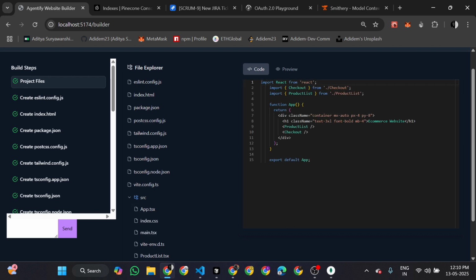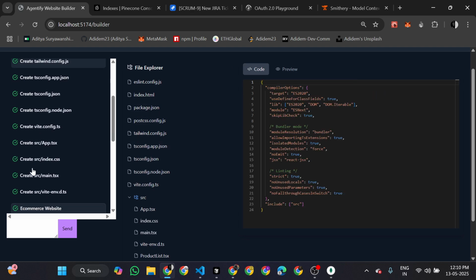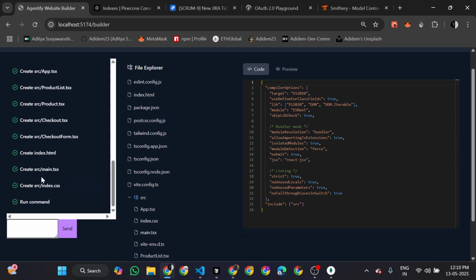So you can see here, it has created the code for you, the config for you, as well as all the things which are there. You can also see the steps, and you can modify the things which are out there. You can also give a prompt to modify them. So this is the website builder, and it mimics the thing from bolt.new. You know the bolt.new platform. bolt.new is a similar kind of thing to this. We have made not an exact clone, but a similar kind of thing.